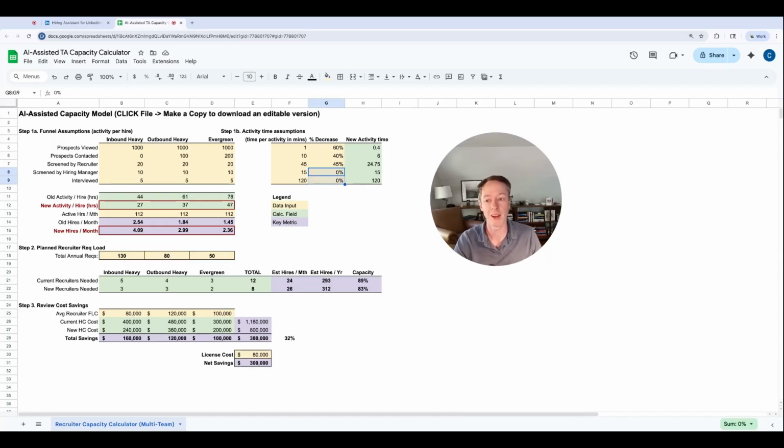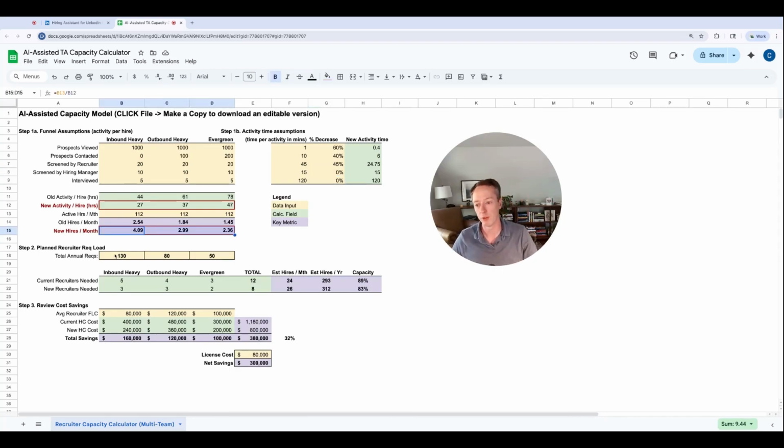And that's because an AI tool is really used to help with top of funnel, where you have a lot of data points and you're trying to really channel it down into a few that you think are going to be top priority. And we're assuming that we're able to do that as effectively, but it's going to take less time. So actually, when we get to the hiring manager, they're going to see the same quality candidates coming through. And so that's not going to affect your bottom of funnel metrics, but it should affect your top of funnel, which is actually where most of the time savings are going to come from. So you'll see that the improvements are here in new hires per month.